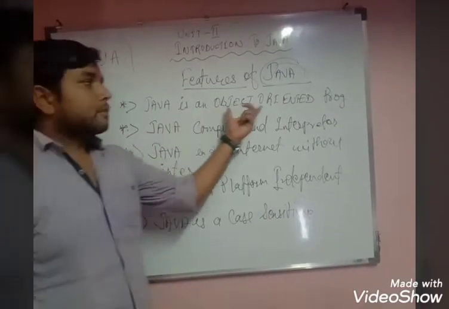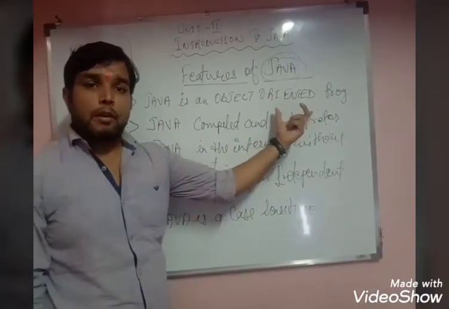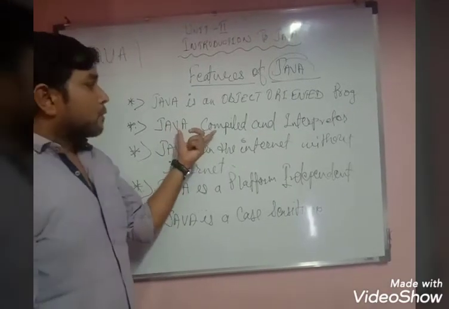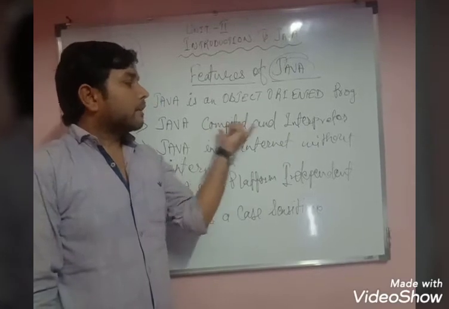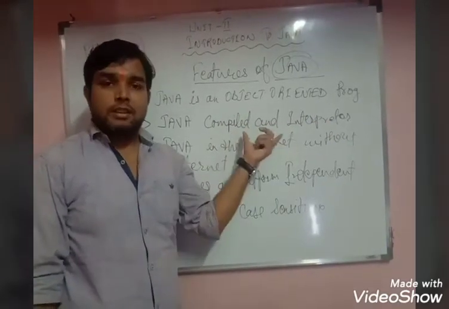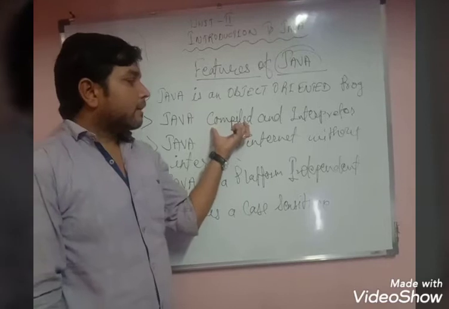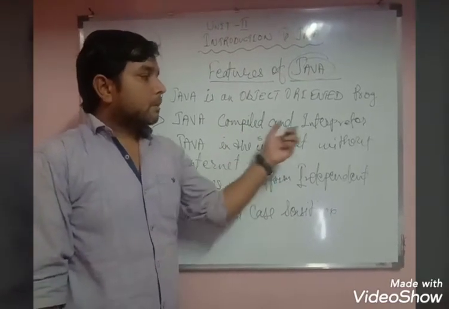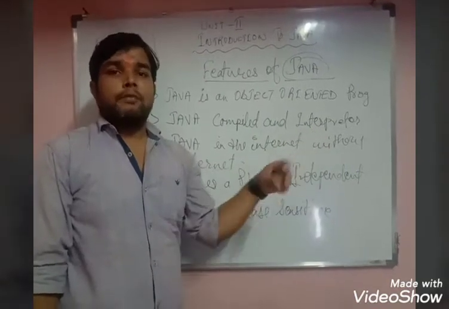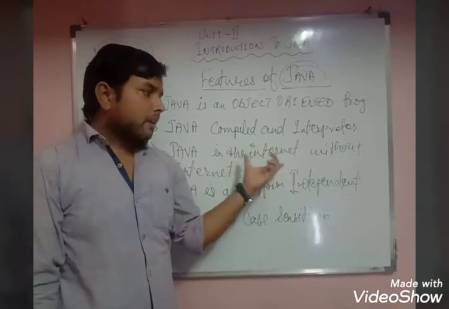First is Java is an object oriented programming. We have already learned about that. Second is Java programs can be both compiled and interpreted. We have already learned what is a compiler and what is an interpreter. Both are translators. With the help of a compiler, you can convert the whole source code to bytecode at once, but with the help of an interpreter, you can convert the source code to bytecode line by line.